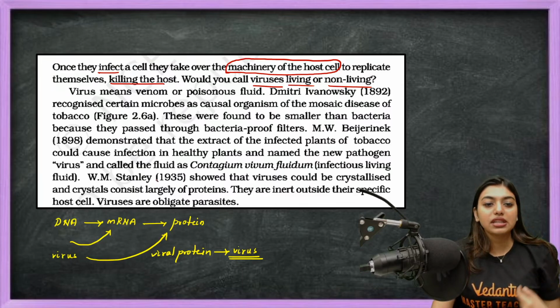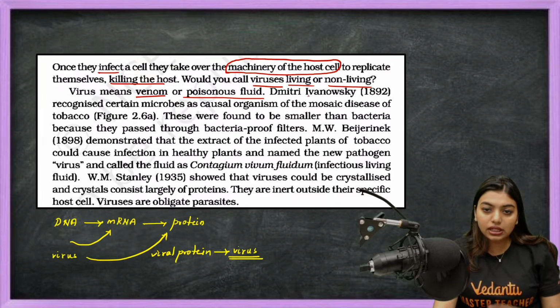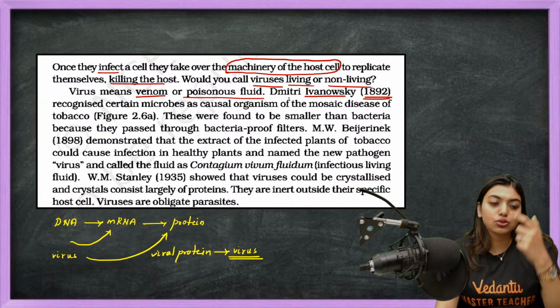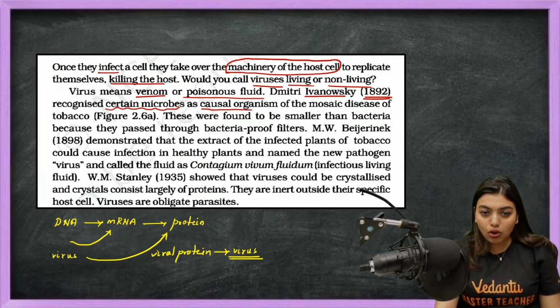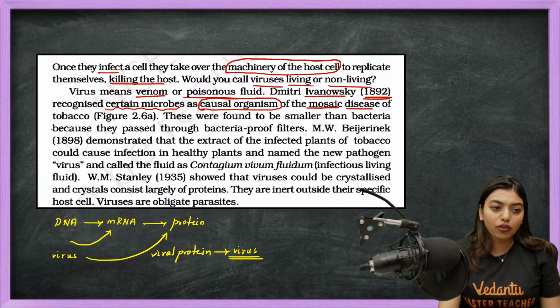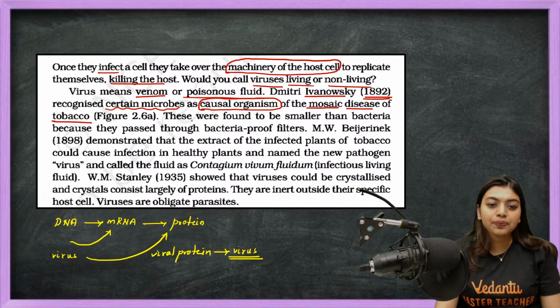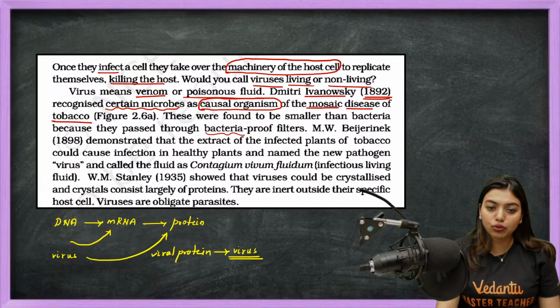Now virus means venom or poisonous fluid. Dmitry Ivanovsky in 1892 recognized certain microbes as causal organisms. Causal means something that causes a disease, here the mosaic disease of tobacco, tobacco mosaic virus. Now these were found to be smaller than bacteria because they passed through the bacteria-proof filter.